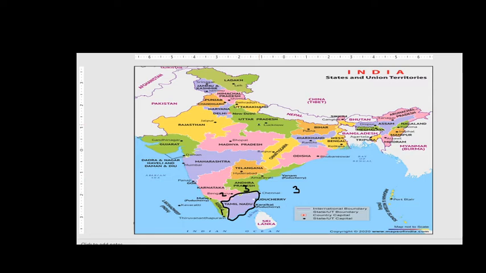And what about UP, right, friends? We will see Uttarakhand first state, Himachal Pradesh second state, Haryana third state, Rajasthan fourth state, Madhya Pradesh fifth state, Chhattisgarh sixth state, Jharkhand seventh state, and Bihar will be the eighth state, right? So UP has a total of 8 bordering states, friends, right?